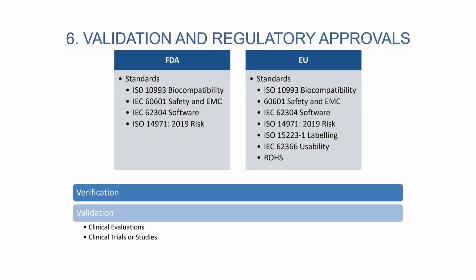The sixth point of product development is validation and regulatory approvals. So typically, if you're looking at the US, you're looking at the Food and Drug Administration, which is the FDA. Then if you're looking at the Euro standards, the standards are different. So under the FDA, ISO 10993 looks at biocompatibility of a product, whether you have a medical implant or something which is in touch with the human inside or blood, whether this is compatible. IEC 60601 looks at safety and EMC.